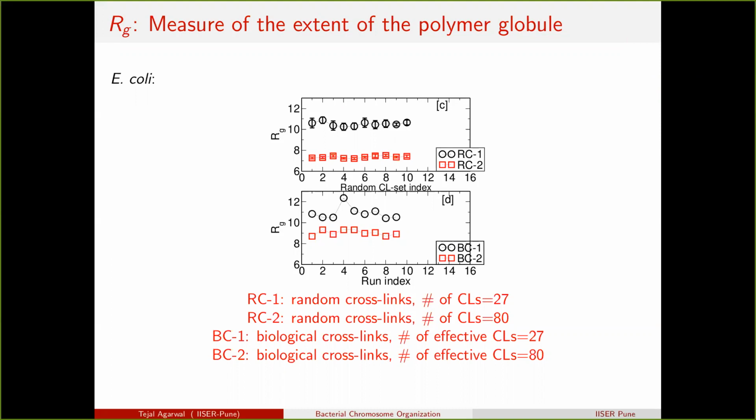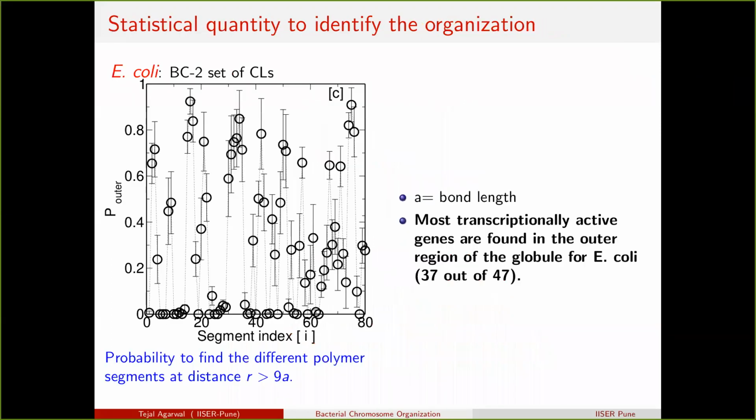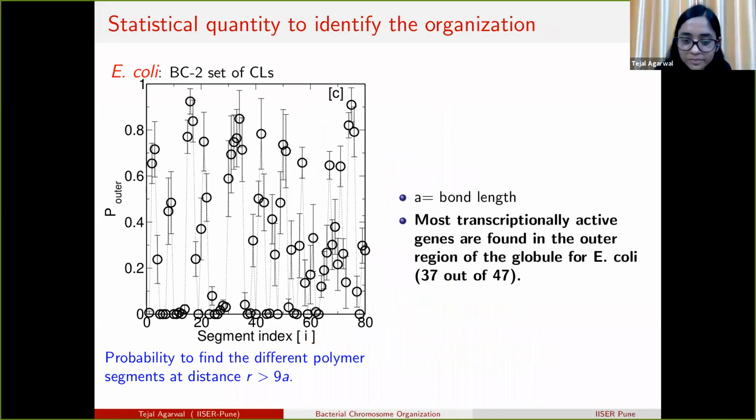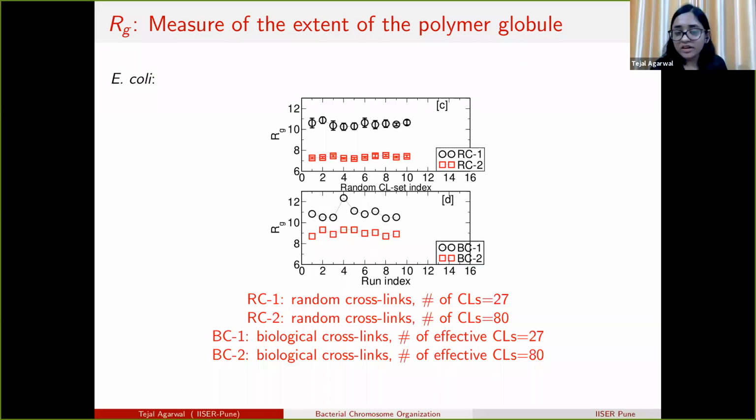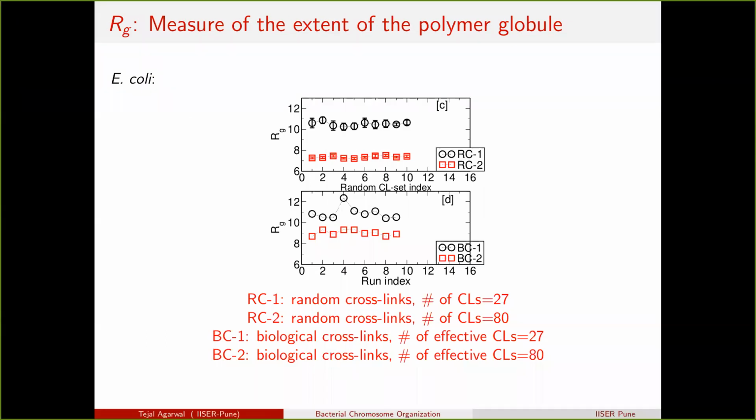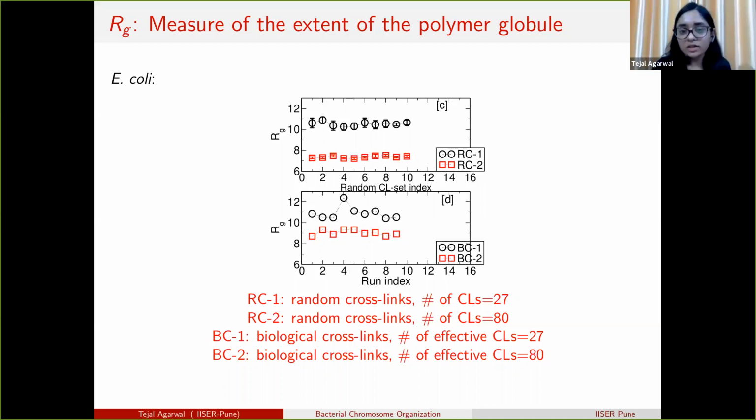Teja, can I quickly ask a question? So next, yes. In the previous graph, this is all for the confined polymer, no? No, it is not confined. This is not confined so far. Okay, so in the confined polymer, the limit to Rg is set by the size of the bacterium. That will be set by the size of the bacterium, yes.